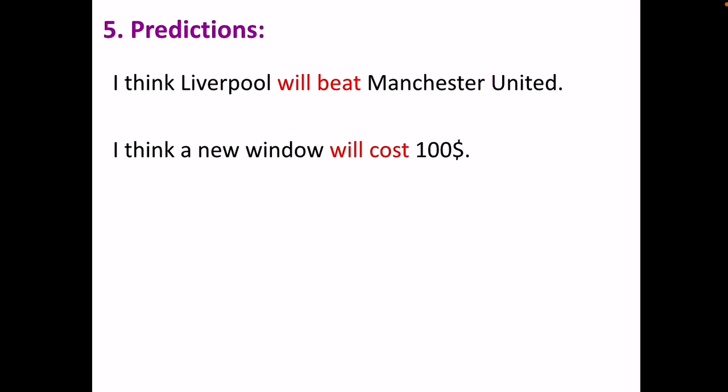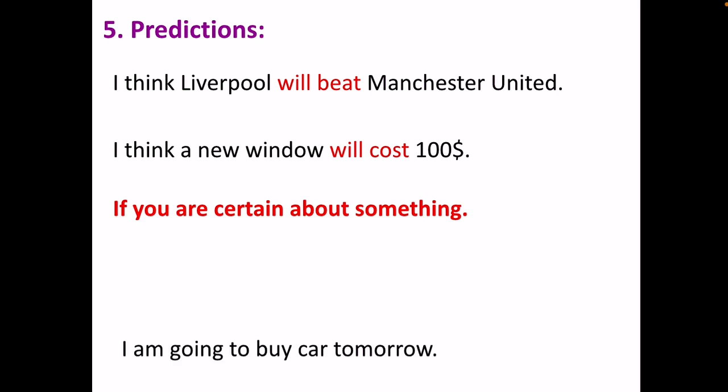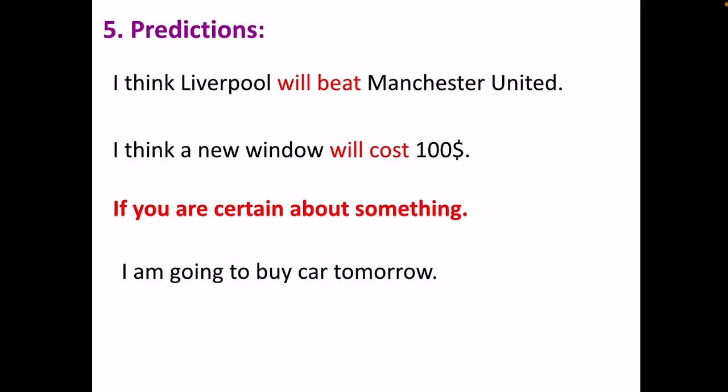Now, if we were sure about something in the future, meaning something is already planned and we are certain about it, we use going to. For example, I am going to buy a car tomorrow.